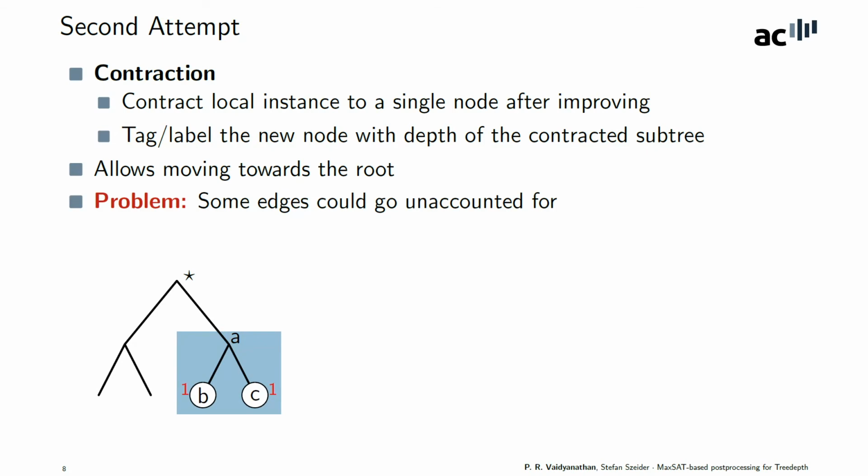For instance, let us assume that this subtree was improved to this particular subtree, and now we start expanding the subtree again. So as a first step, we expand the node C, and if you recall, in the original graph there was an edge between A and Y, which is currently not being respected by this tree-depth decomposition, and thus we have arrived at an invalid tree-depth decomposition. So how do we fix this problem?